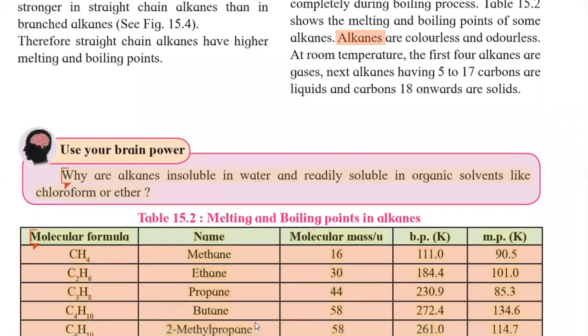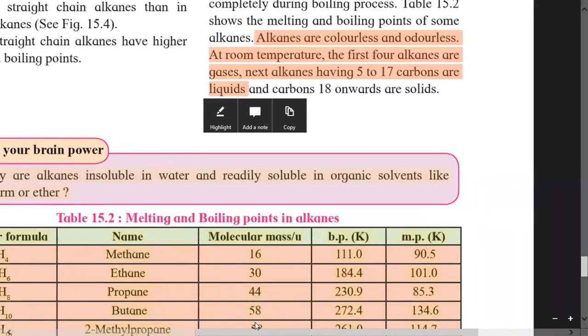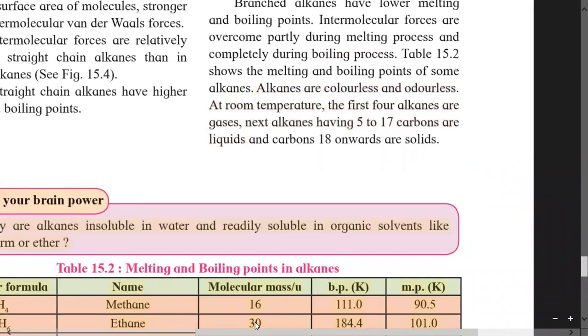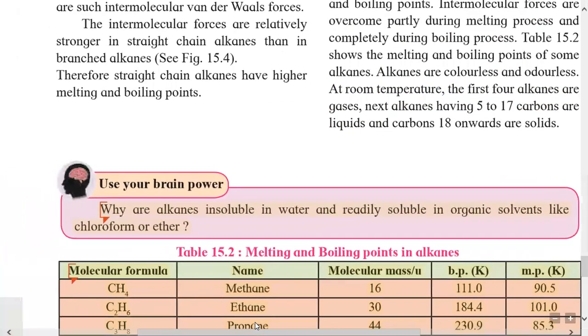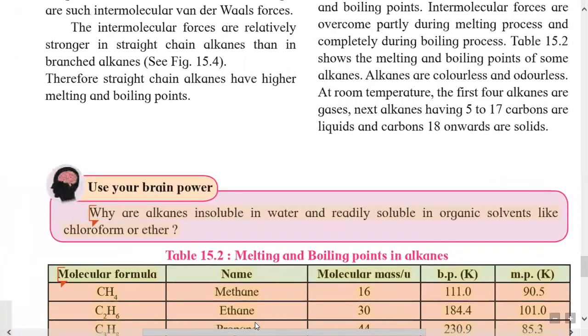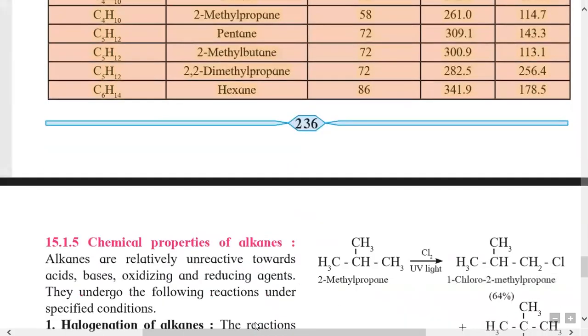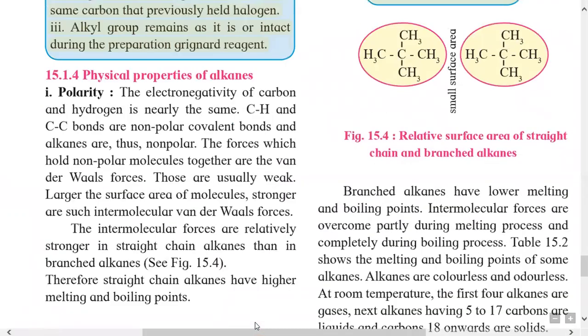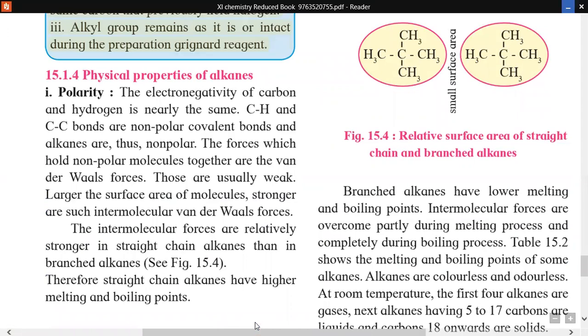The next properties: alkanes are colorless and odorless. At room temperature the first four alkanes are gases, alkanes containing 5 to 17 carbon atoms are liquids, and alkanes containing more than 18 carbon atoms are solids. They are commonly called wax. And that is about the physical properties of alkanes.